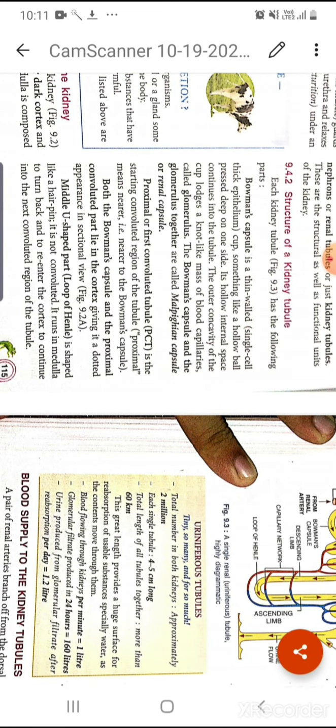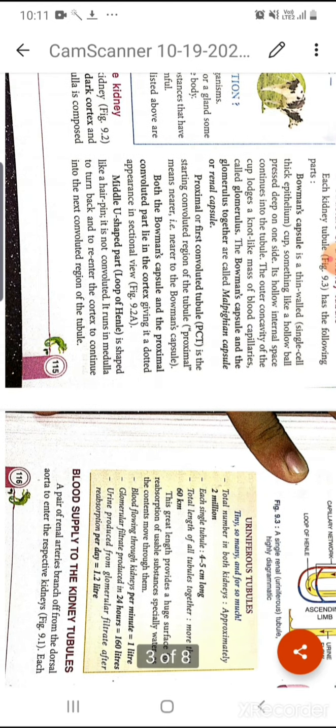Okay, so it is the starting of the convoluted region of the tubule, that means it is nearer to the proximal, means it is nearer to the Bowman's capsule. So both Bowman's capsule and proximal convoluted tubule are present in the cortex region. Okay, so cortex region, that means it is the outer part.